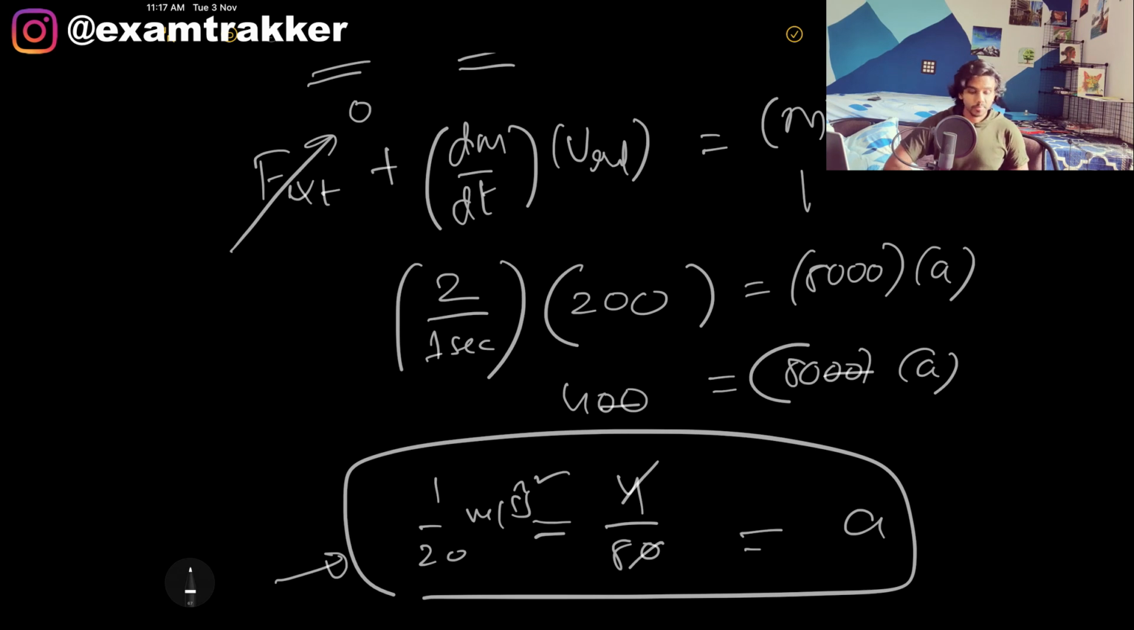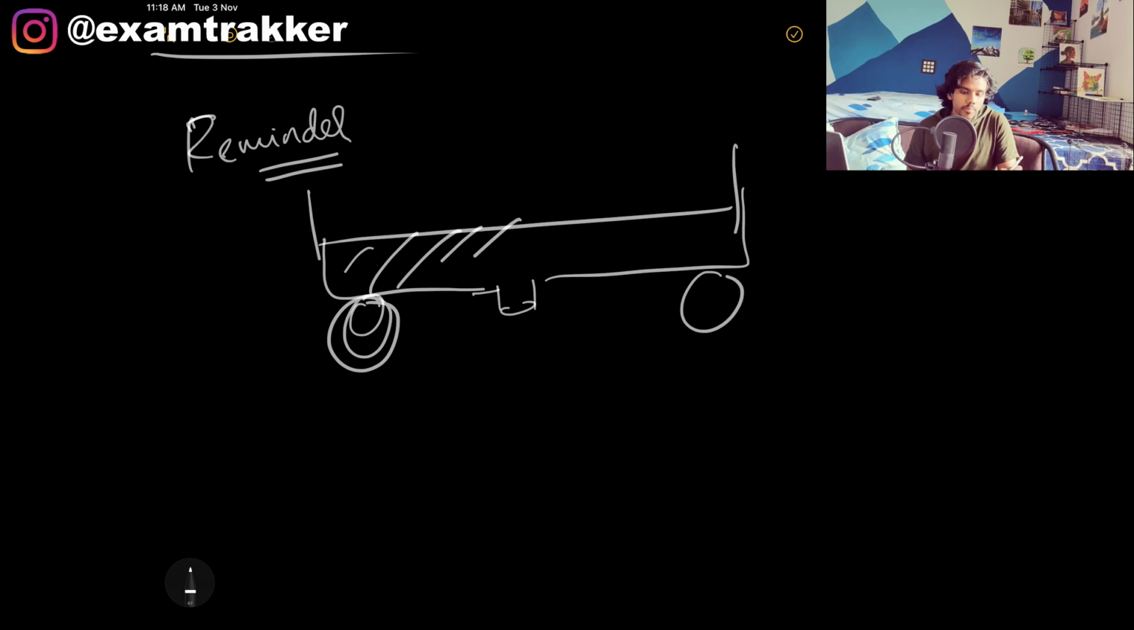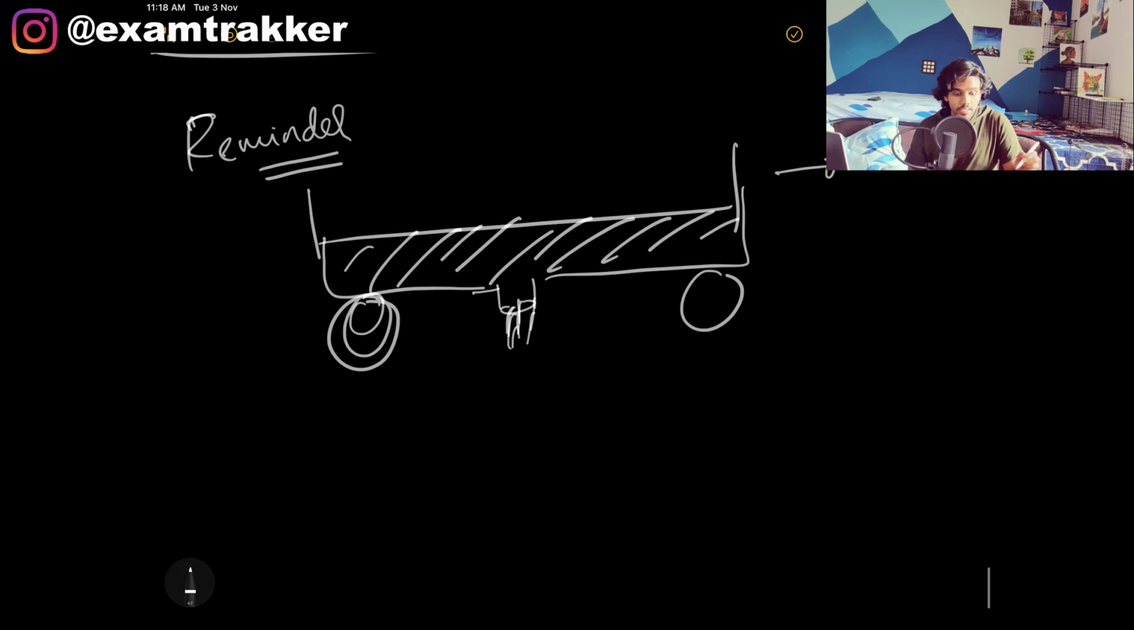Now there's a reminder that I need to tell you, because sometimes there are problems where a cart is just leaking some mass, and the cart clearly has some wheels and it has some sand in it. This is how the problem is designed. It is leaking some mass through some hole. And they ask whether the system is a variable mass system or not.